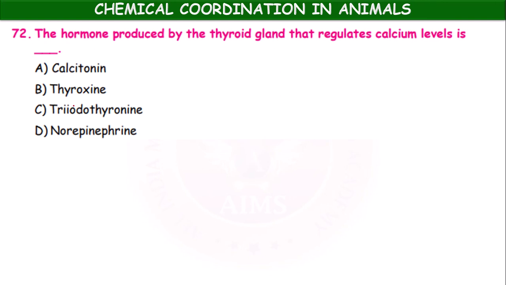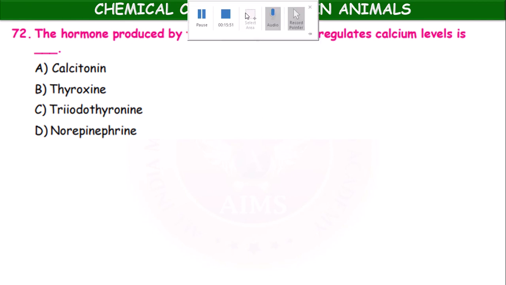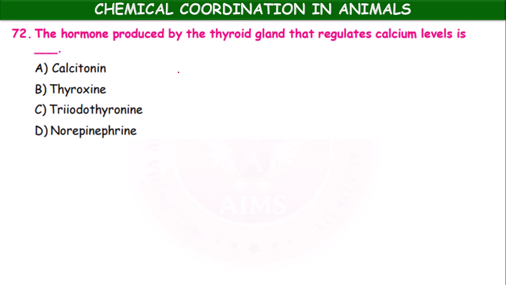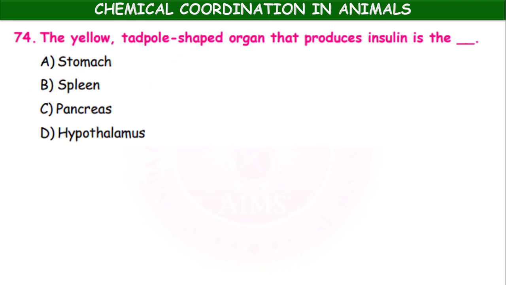The hormone produced by the thyroid gland that regulates calcium levels is calcitonin, thyroxine, triiodothyronine, norepinephrine. It is calcitonin.